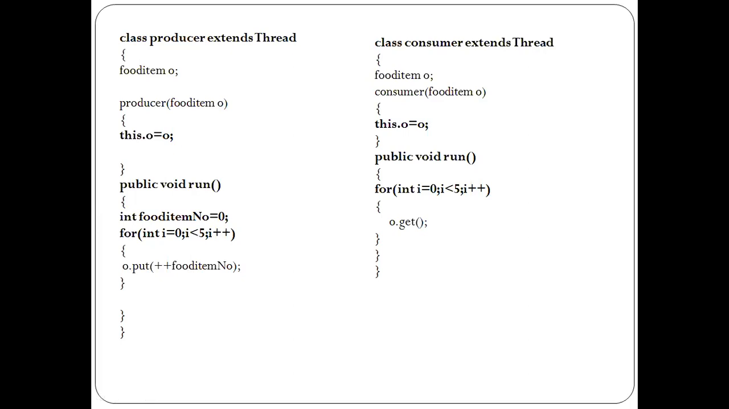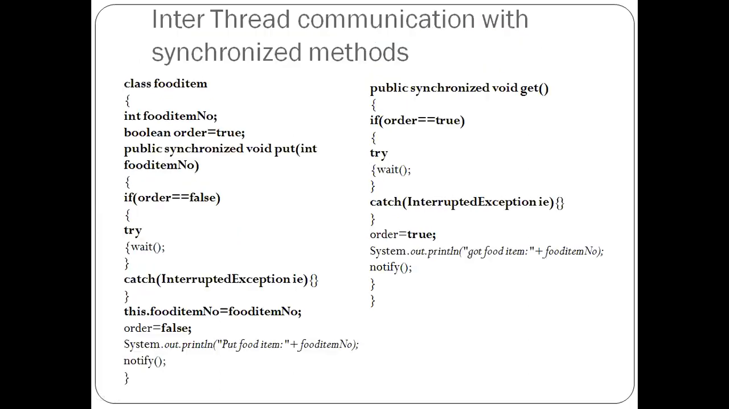as in the consumer. So when I'm calling the run method for the first time, food item number is 0. So when i equals 0, I'm calling this food for the first time by incrementing food item number. Now I'm incrementing it. That means I have finished creating the food item. So what will happen? It will take me to the put method.